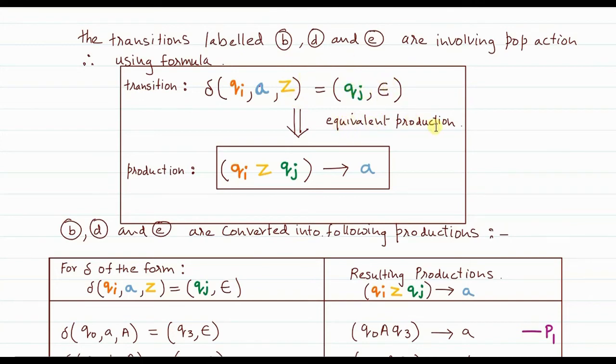Now the equivalent production of this is what? You just write Qi, you write Z, and you write Qj. So that will be a non-terminal on the left hand side, and this A that remains, you just write on the right hand side of the production. So this is a production.